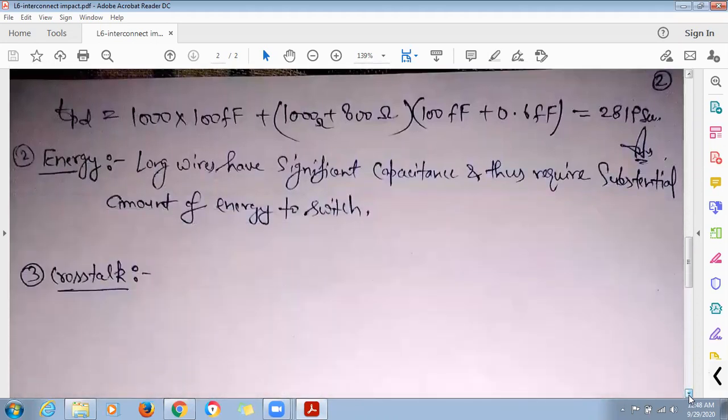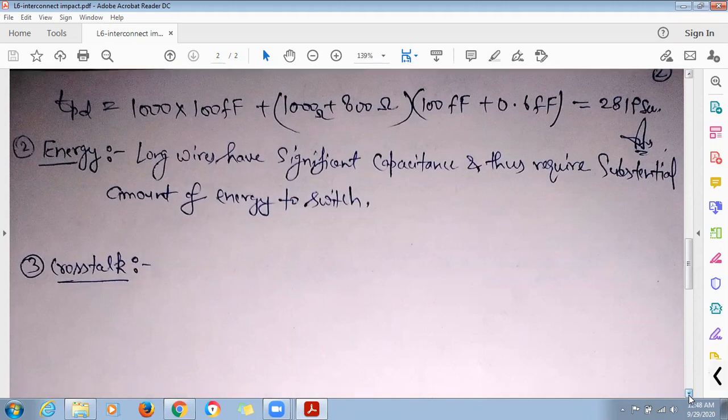Now let's talk about the energy. Long wires have significant capacitance and resistance, so they require a substantial amount of energy to switch. Now, crosstalk has already been discussed in the previous lectures.